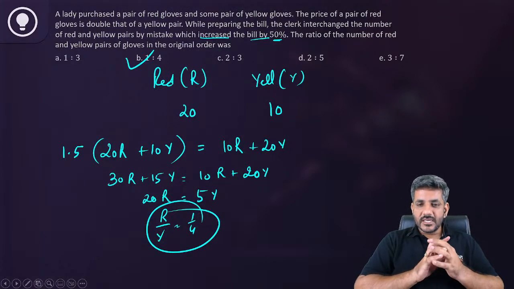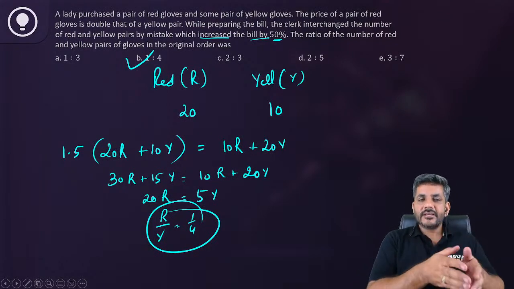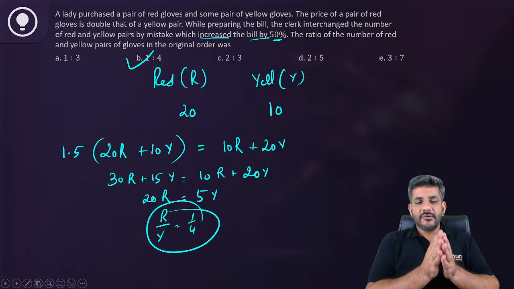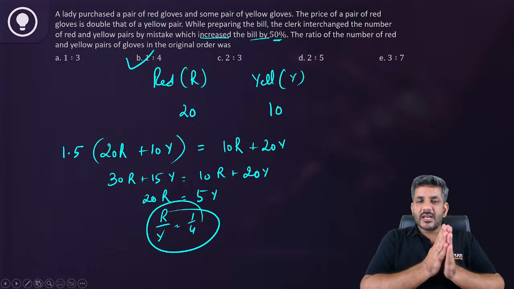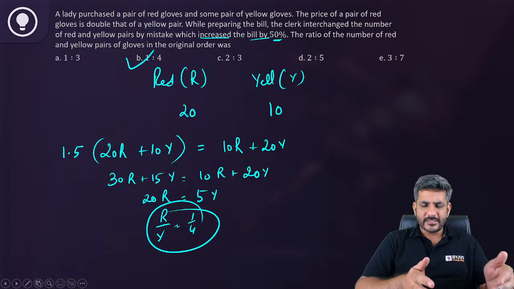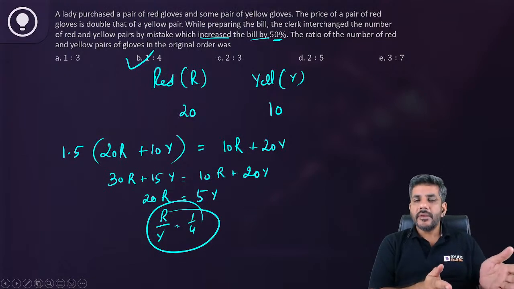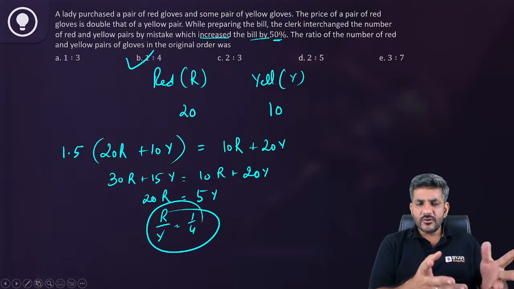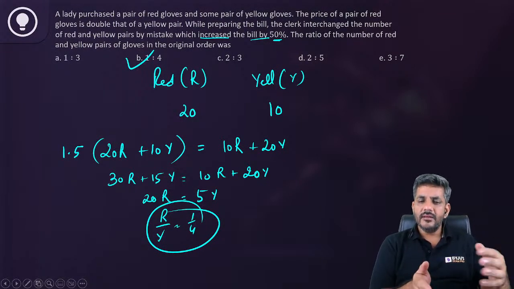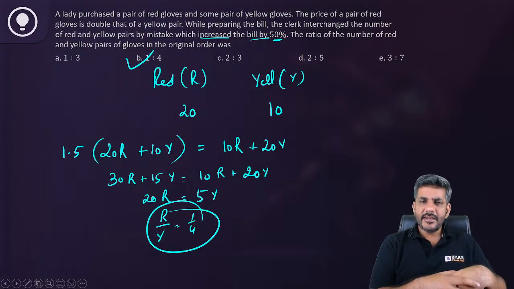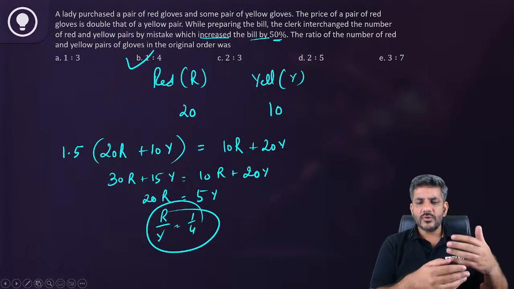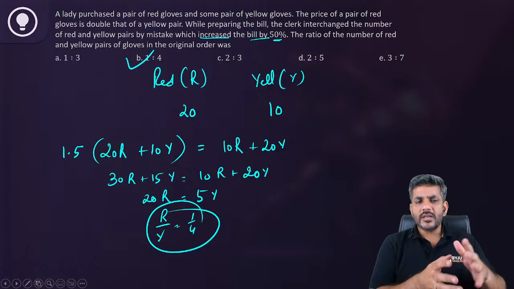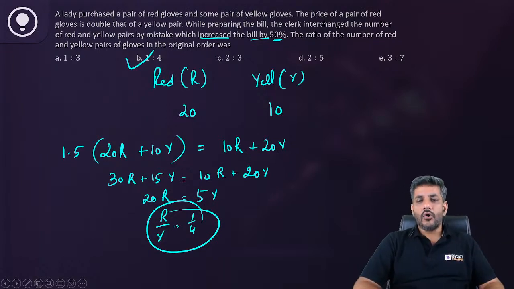But I'm sure Naman, Sanket, Nihar, you got your mistake. Where were you going wrong? Once again, taking numbers, making your job easy, as I said before, rather than taking the prices as x and 2x. I'm not saying by doing that you would not be able to answer the question, but it is unnecessary to take variables, right? We had to find the ratio of r and y. So take them r and y. Other two you can take as 10 and 20. You could have taken 100 and 200, 50, 100, 1 or 2, whatever you feel like. And accordingly, it will be always easy to solve the question, right?